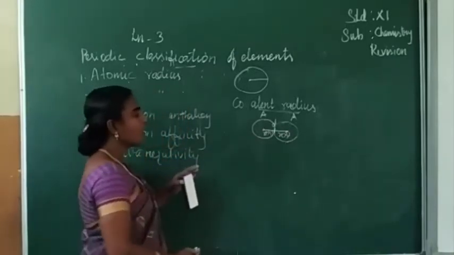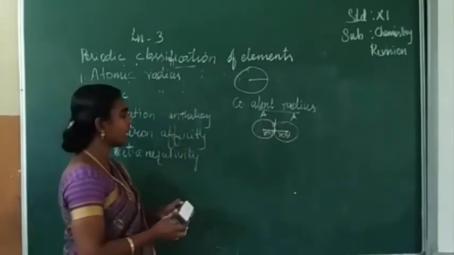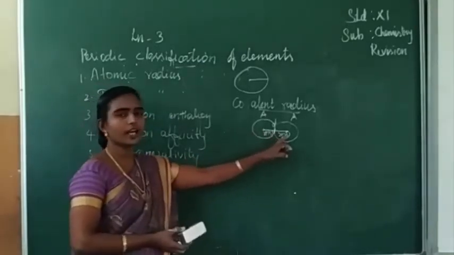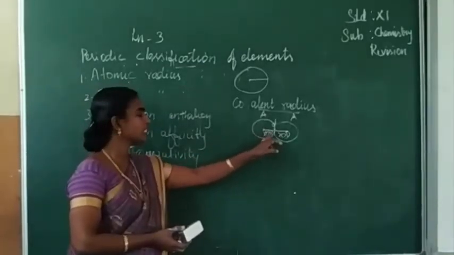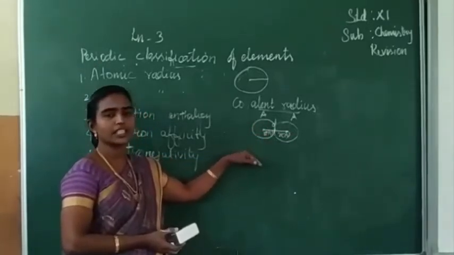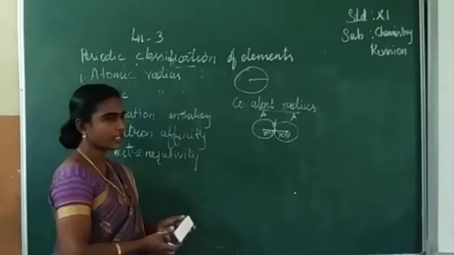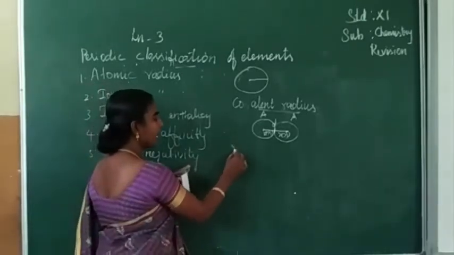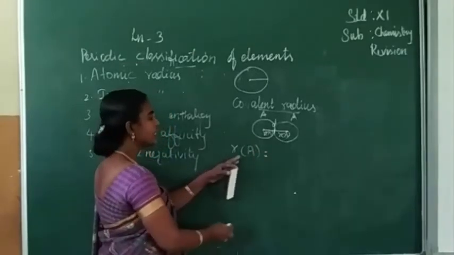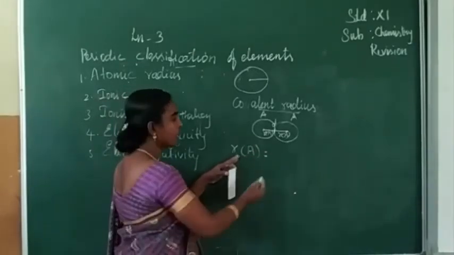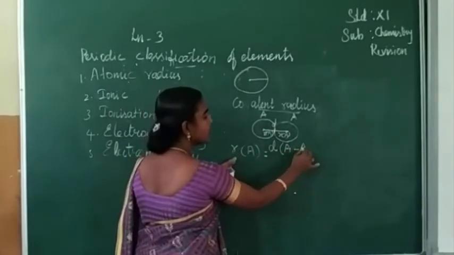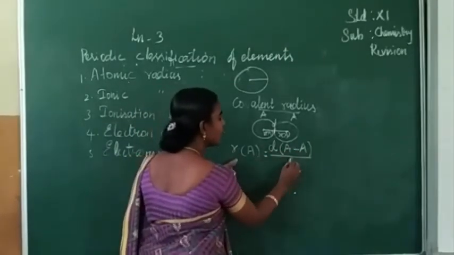If we need to calculate the radius of an atom, we should know the internuclear distance. The distance between the nuclei of 2 A atoms is referred to as the internuclear distance. The radius of any atom can be calculated as half of the internuclear distance, given by DAA divided by 2.